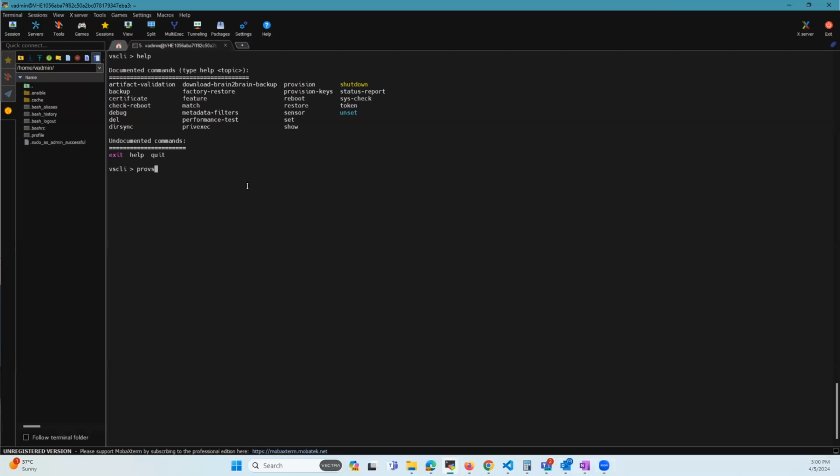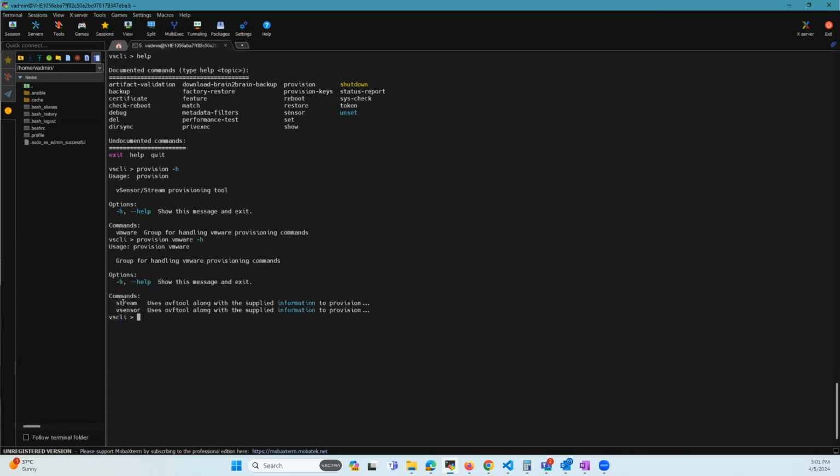So we can do provision -h for help. Then we can pick provision VMware, again -h. Now, you can see here that it allows us to either provision a sensor or a virtual stream.